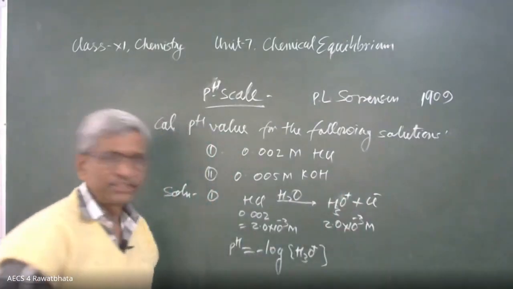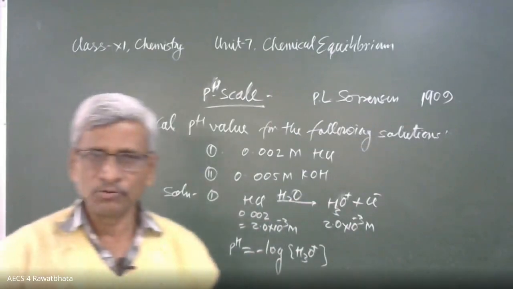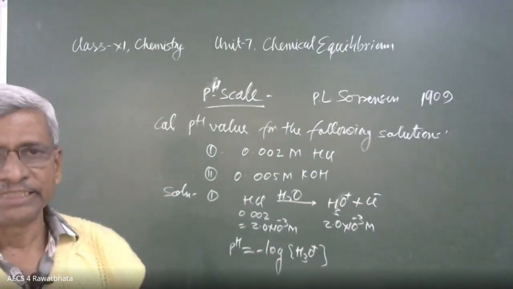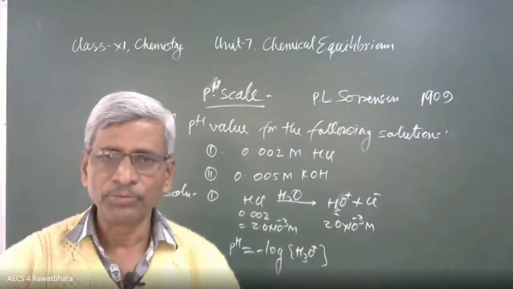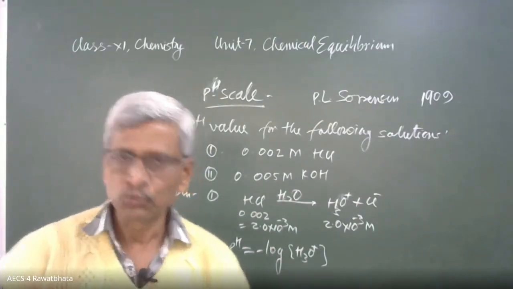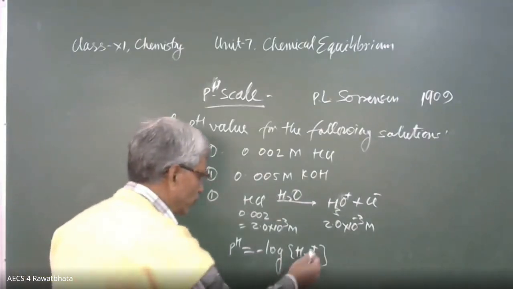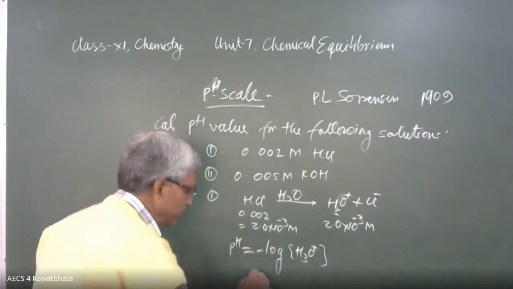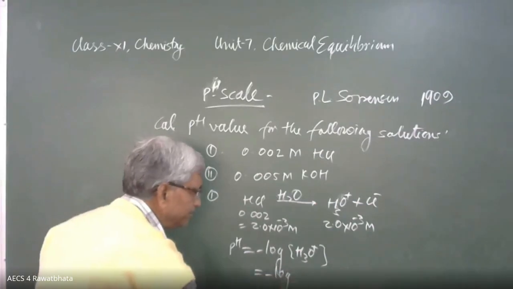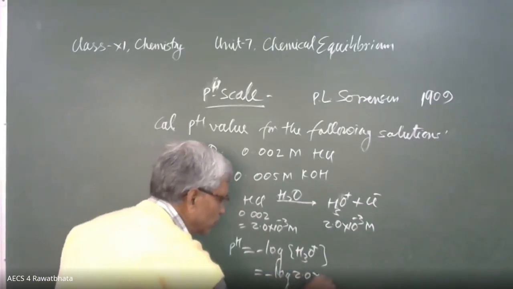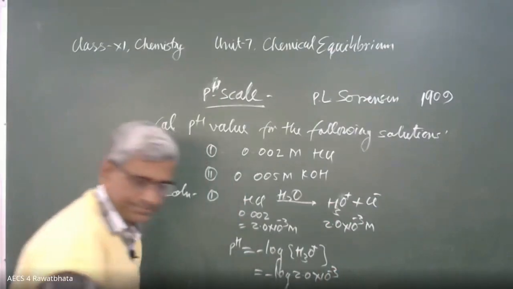Finally, we have to take H3O only because the H positive won't exist in water as such. It joins with water molecules and forms H3O positive, H5O2 positive like that. So fill the values: minus log 2.0 into 10 raised to power minus 3.